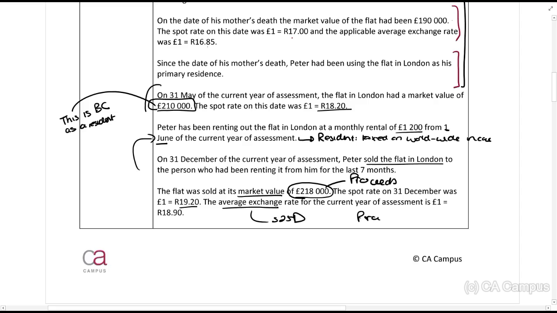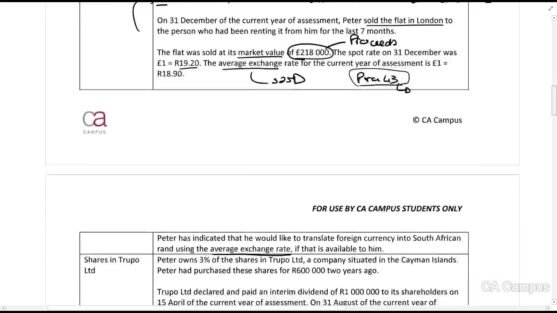And we're going to have to also consider paragraph 43 here, because this is the disposal of a foreign asset in a foreign currency. Right, that's not a common one to see. That's why I thought I'd bring it in here to this question.